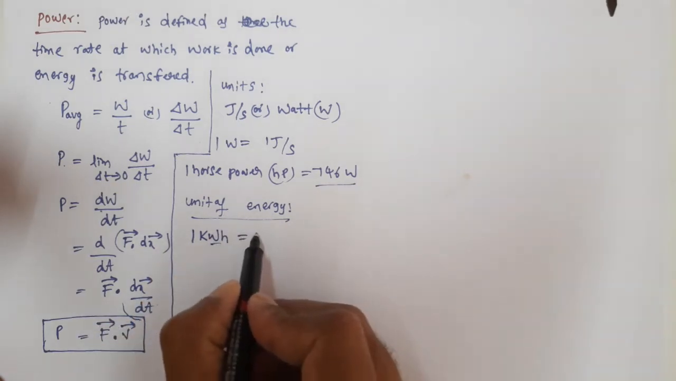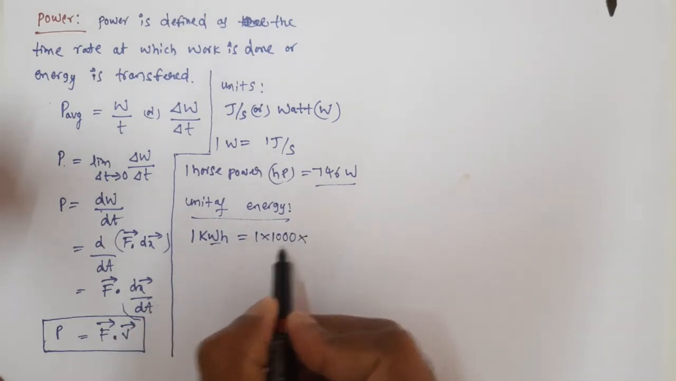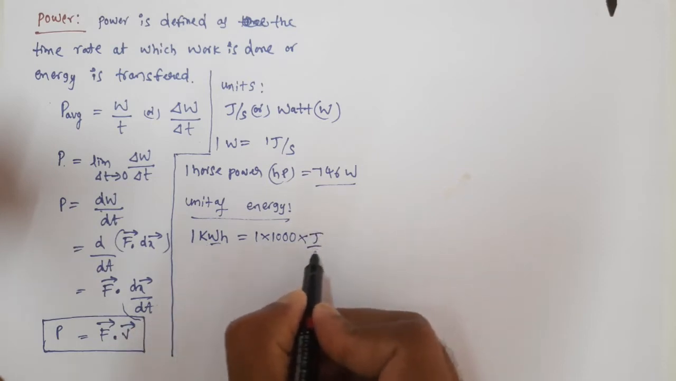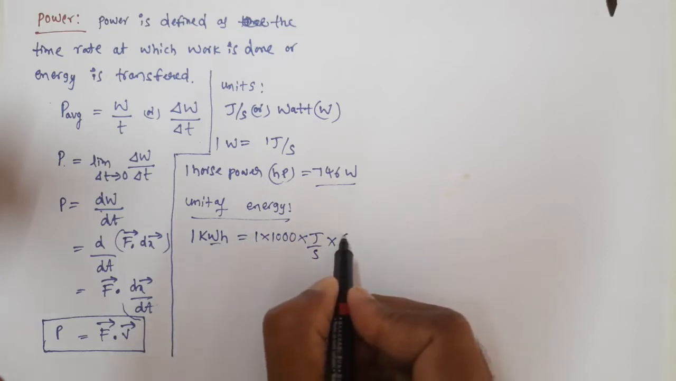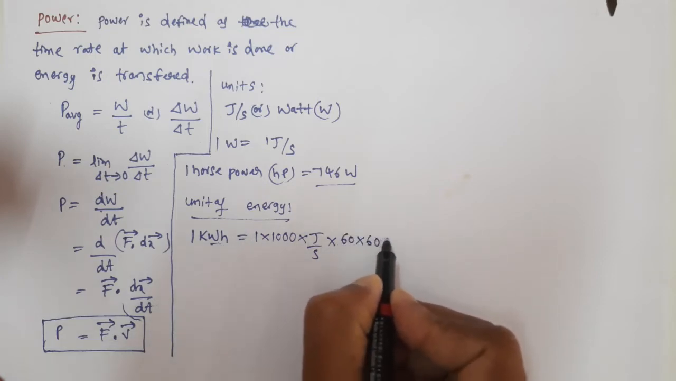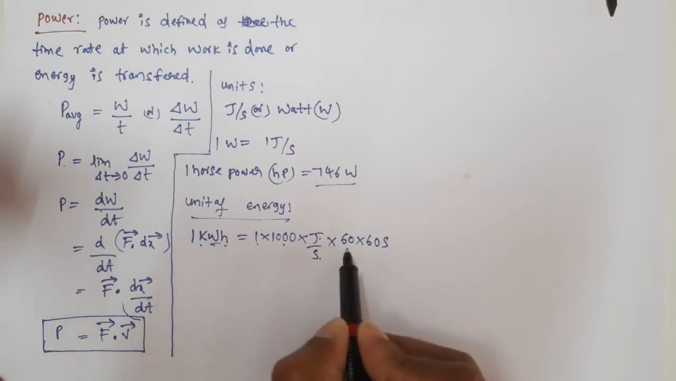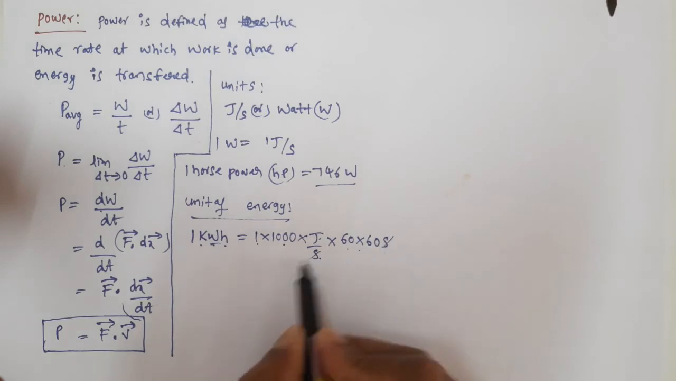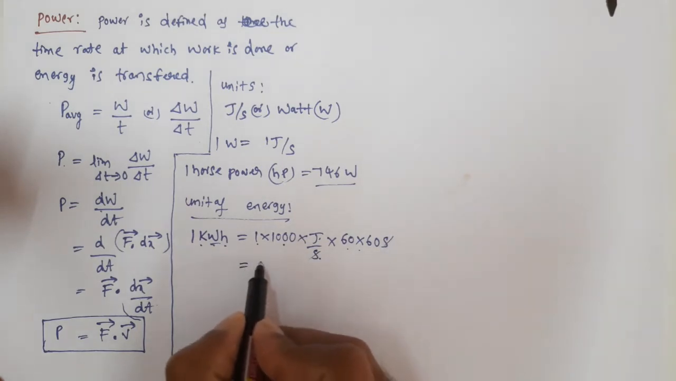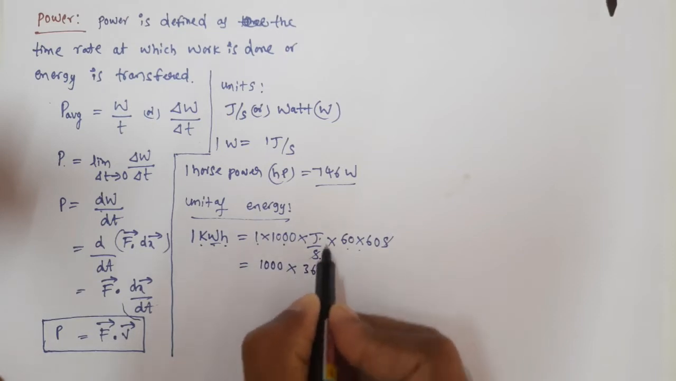1 kilo means 1 into 1000, and watt means joule per second. Now hour means we convert into SI units, that is 1 hour equal to 60 minutes and how many seconds? 60 seconds. So I'm writing 1 as it is, for kilo 1000, for watt joule per second, for hour we are writing 60 into 60 seconds. So here second gets cancelled. So what do we get? 1000 into 60 into 60, 3600 and joules.